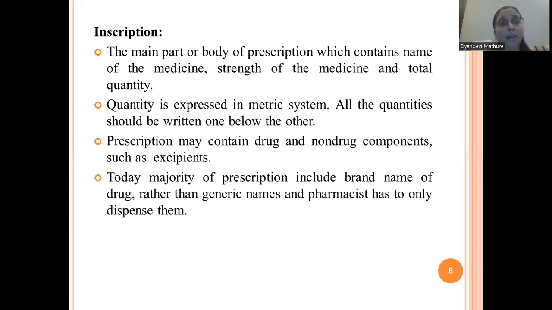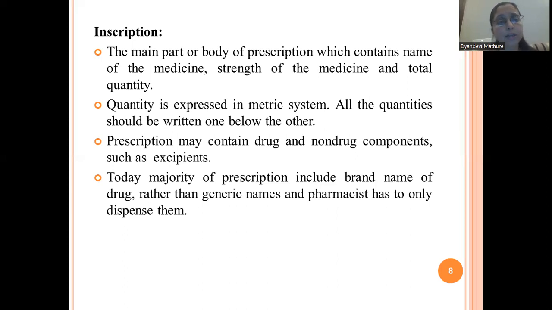So inscription is the main part of your prescription, or we can say it is the body of prescription, which contains the name of medicine, which medicine is to be preferred, or which medicine is to be written by that prescriber. Then strength of the medicine. So what is the strength of your medicine? Say for example 500 mg strength, means we can say the amount. 500 mg tablet, 750 mg tablet, and total quantity. Now total quantity means 10 medicines, 20 medicines, whatever may be the total quantity required for that particular disease.